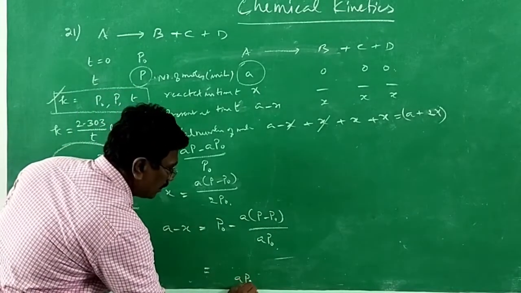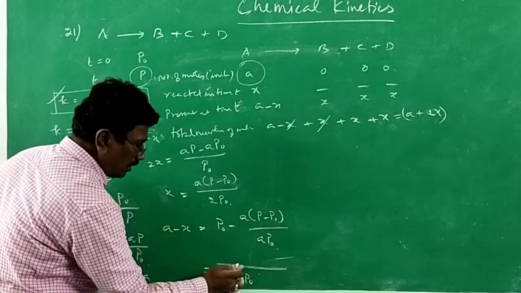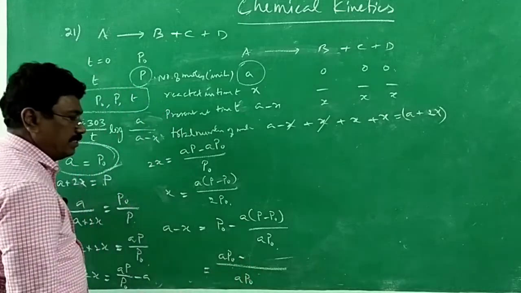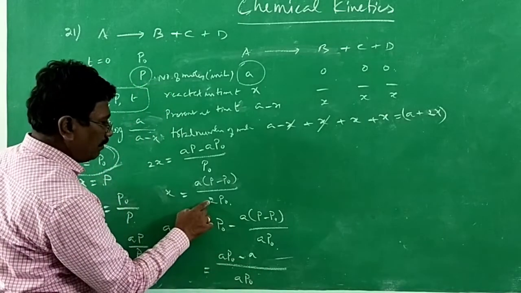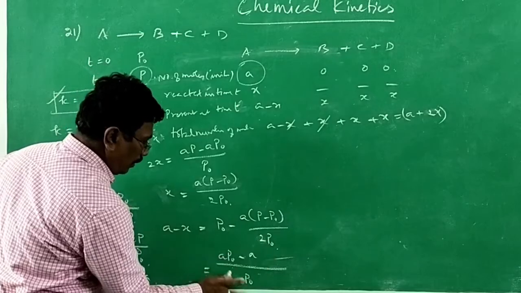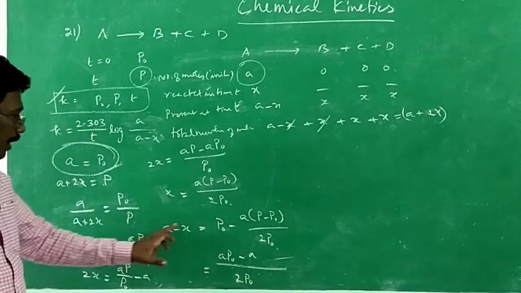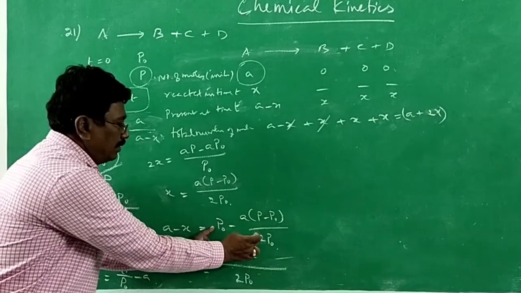A minus x is equal to A P naught is taken common. Therefore, it is A P naught minus A. What about here? We have 2 P naught.